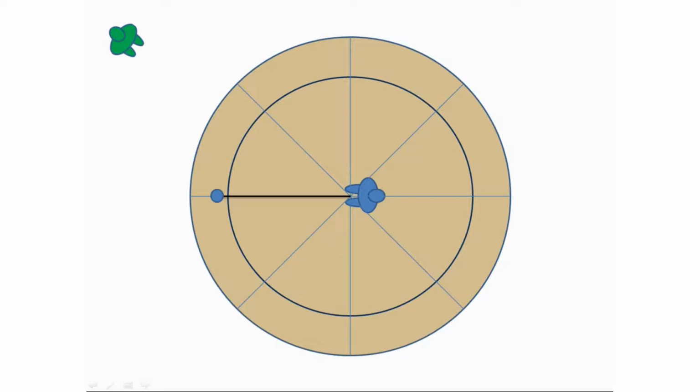Let's see another example. Here we have a merry-go-round. A man denoted by blue is sitting in the center of the merry-go-round and a man in green is observing from outside, that is from the ground. A ball is tied with a strong string attached to it at the center of the merry-go-round. Initially, when the platform of the merry-go-round is stationary, the ball is seen stationary and the string is loose.